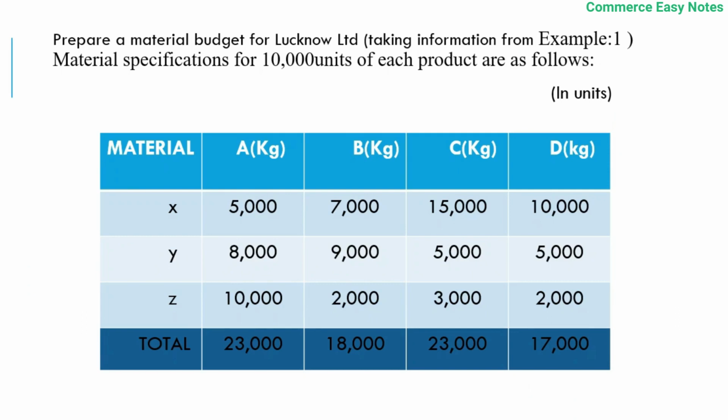For producing product A 10,000 units, material X used is 5,000. Likewise, producing 10,000 units of A, Y 8,000 and Z 10,000 are used.